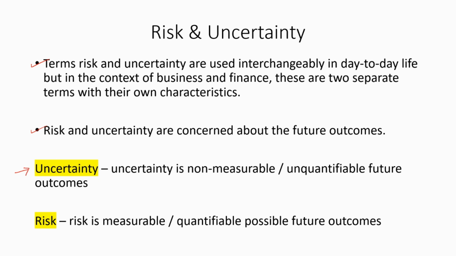Uncertainty. Uncertainty is non-measurable or unquantifiable future outcomes. Non-measurable means we cannot measure. Unquantifiable also means that we cannot measure the uncertainty. So this is the main characteristic that distinguishes between uncertainty and risk. Risk. Risk is measurable or quantifiable possible future outcomes. Here we can measure the risk, which is also called quantifiable future outcomes.